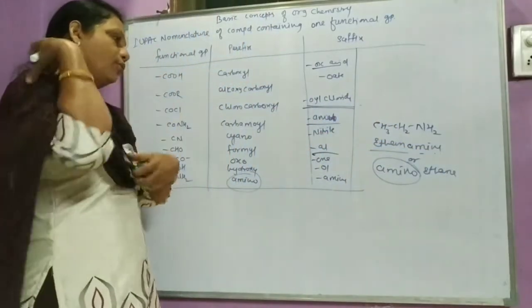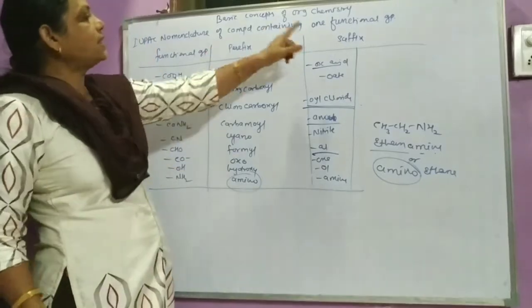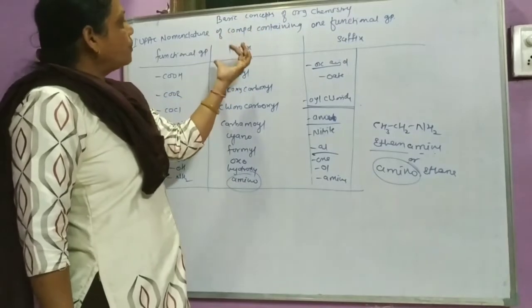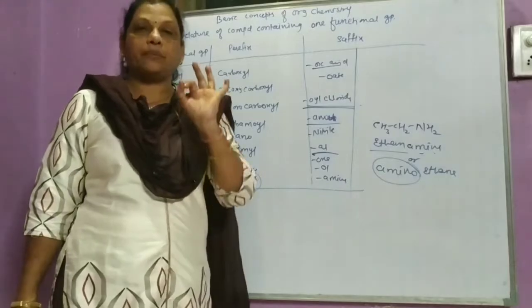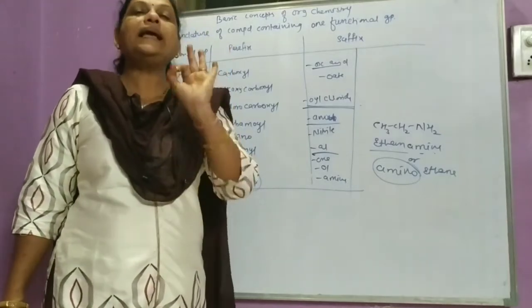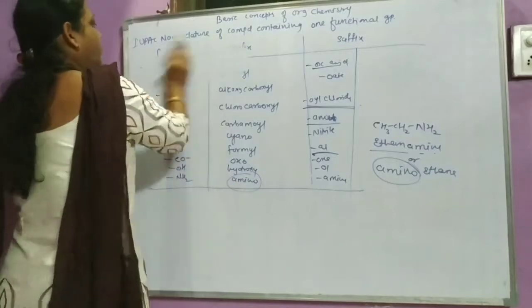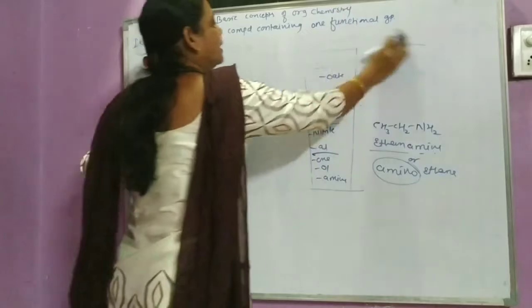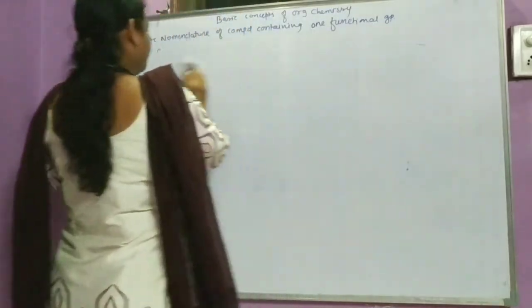So amino and amine. Here, prefix and suffix means most of the compounds use both prefix and suffix, but some compounds use only a suffix. Okay, and the next functional group, a well-known functional group, is the halo group.